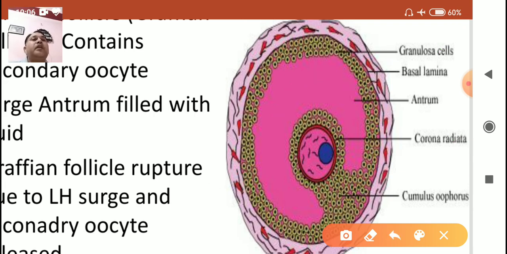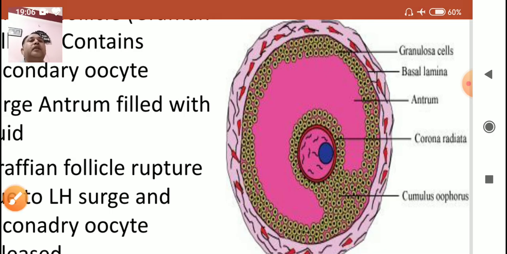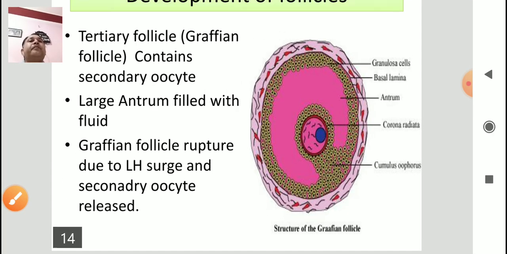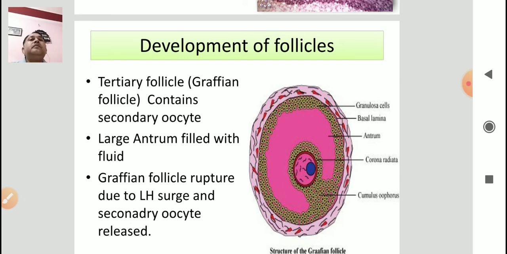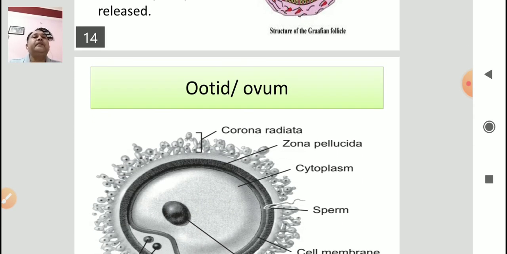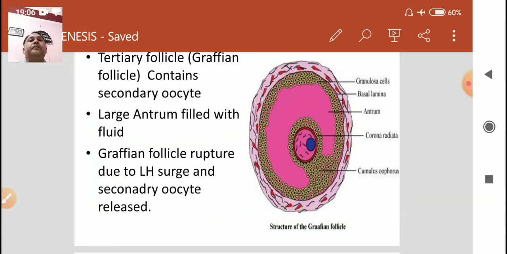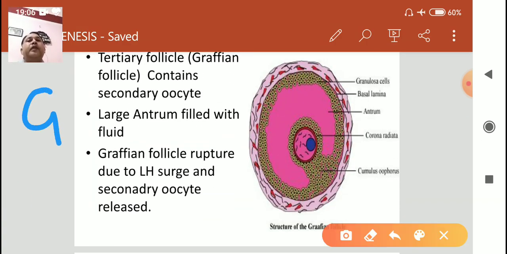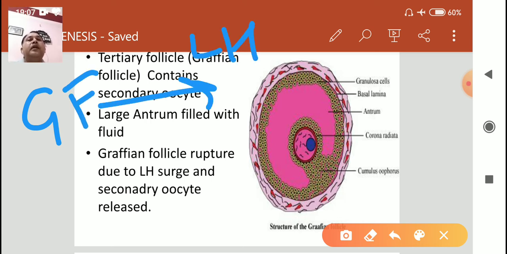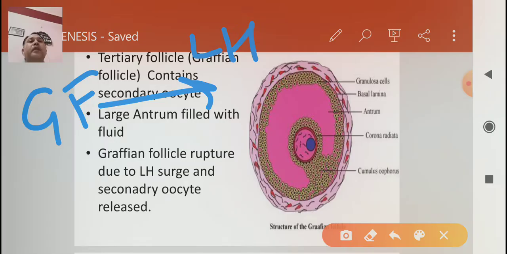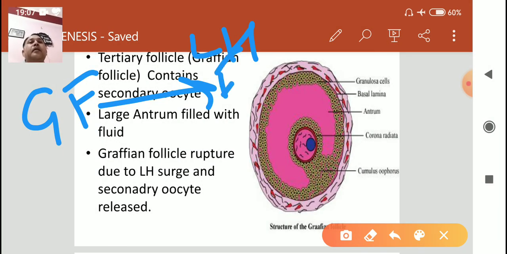So the Graafian follicle is the mature follicle which contains the secondary oocyte, and it ruptures under the influence of hormones, luteinizing hormone and follicle stimulating hormone.